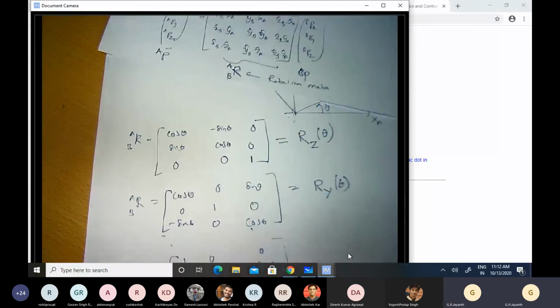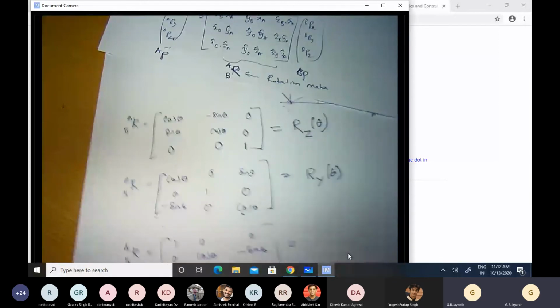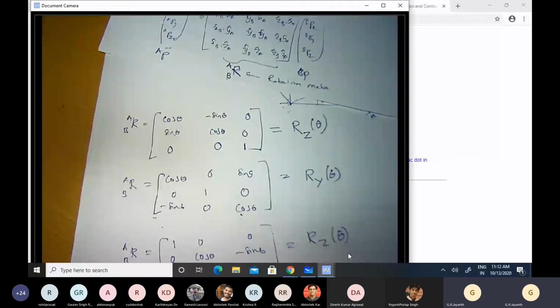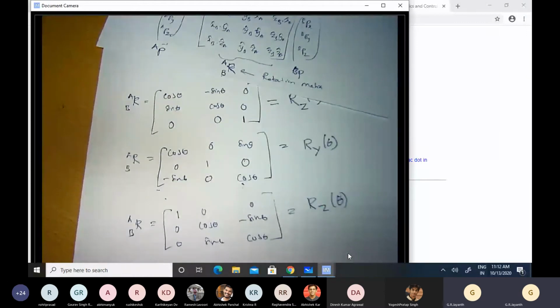Okay, so these are the 9 entries, and when I'm writing down the equations, I will not separately write down these 9 entries. I simply represent them by Rz of theta. That's the notational simplification that the use of matrices helps us achieve. Okay, once again, just as vectors made equations look simple and beautiful, so do matrices make equations look simple and beautiful. Any questions?